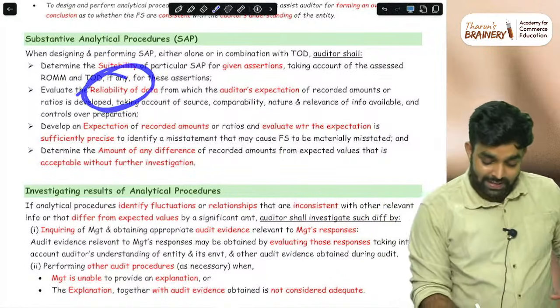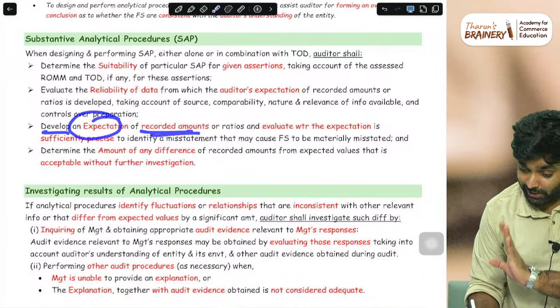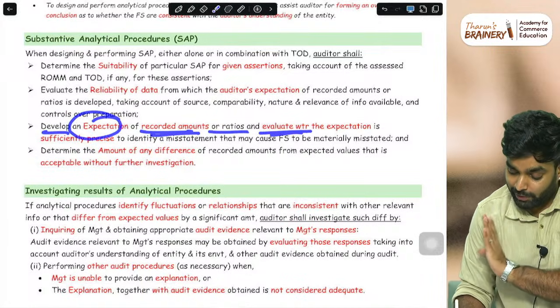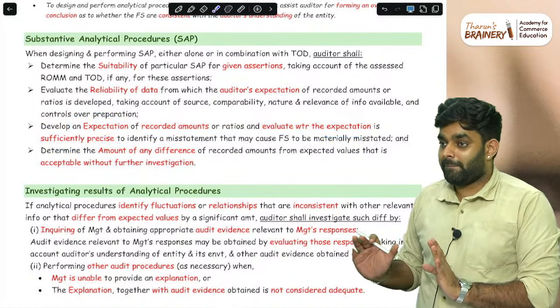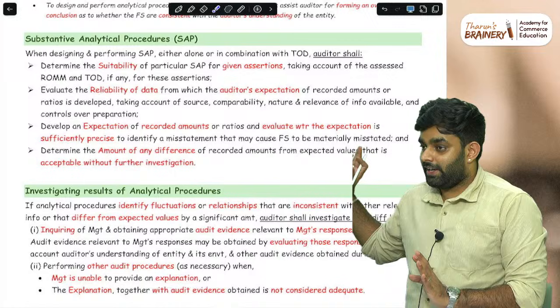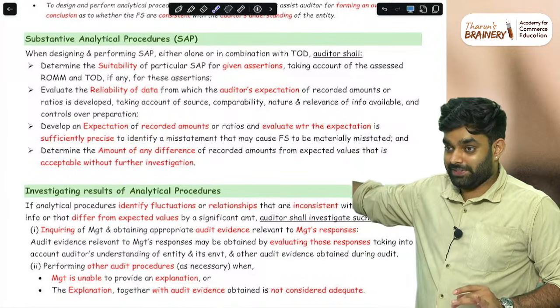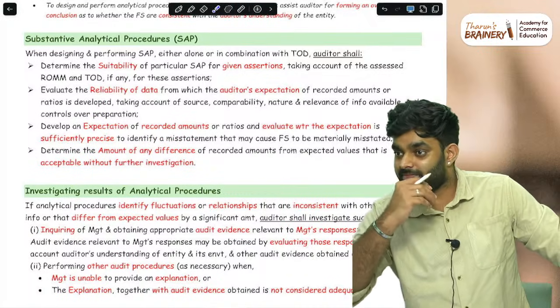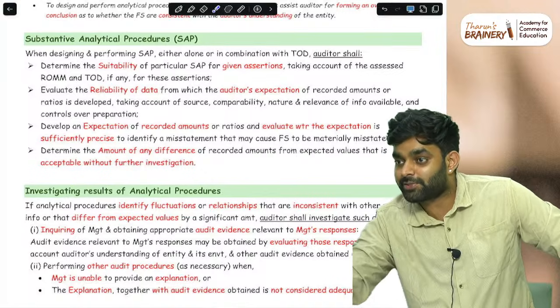So evaluate the reliability of data, develop an expectation of recorded amount or ratios, and evaluate whether the expectation is sufficiently precise. Develop an expectation. The question can be framed from this. Amount, and what is the actual amount?